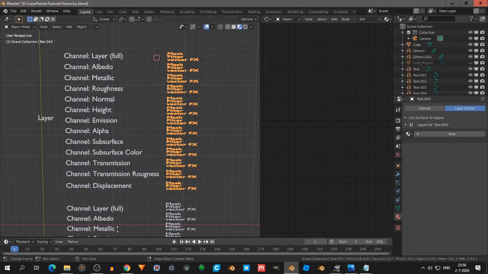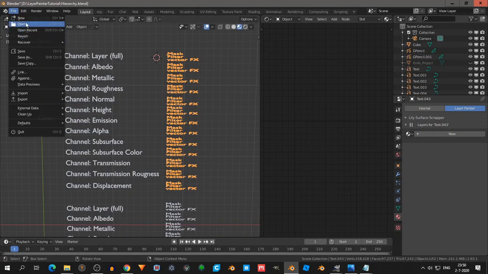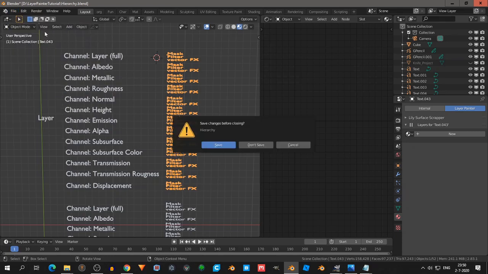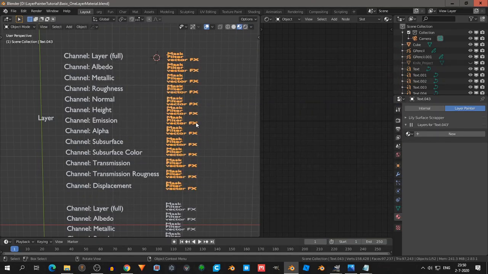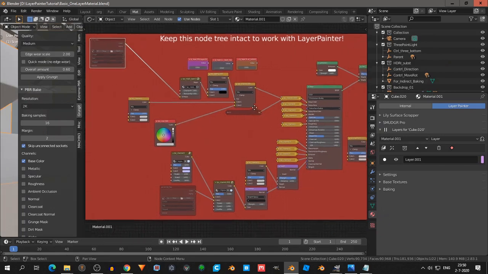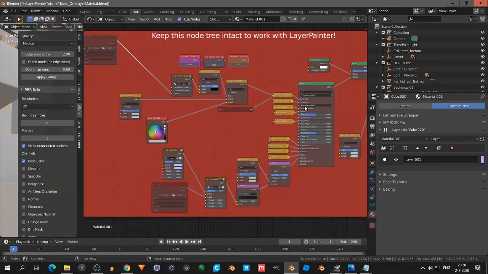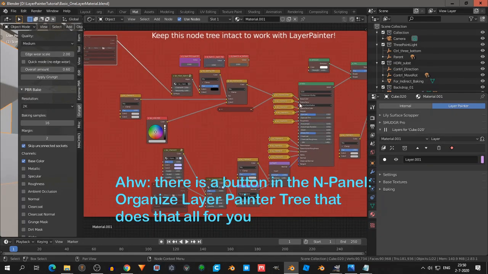Alright, let me see if I forgot something, because I made some more things. So open. Oh yeah, maybe this is also handy. In the background, this is the node setup. It will take you maybe 10 minutes to expand this node, because everything is on top of each other.